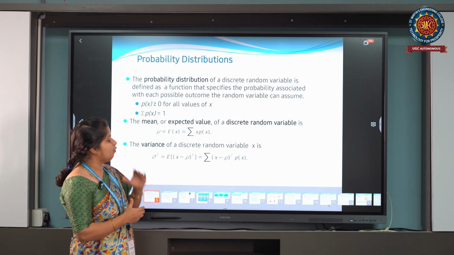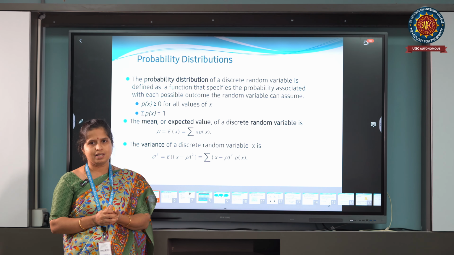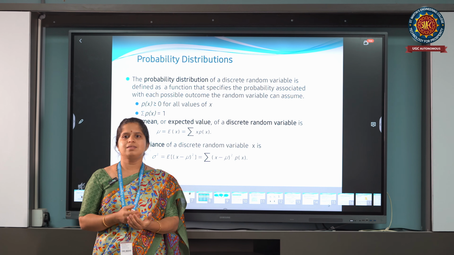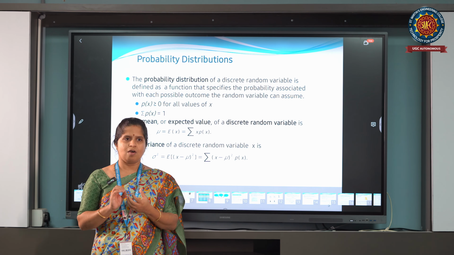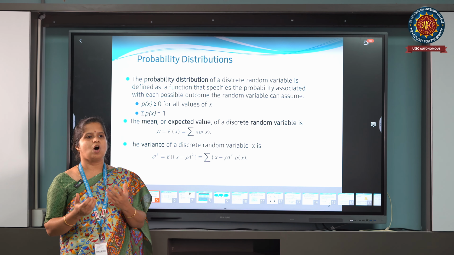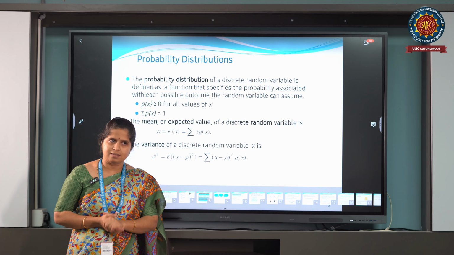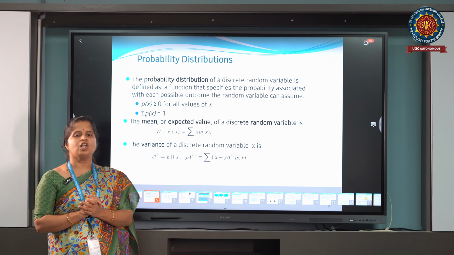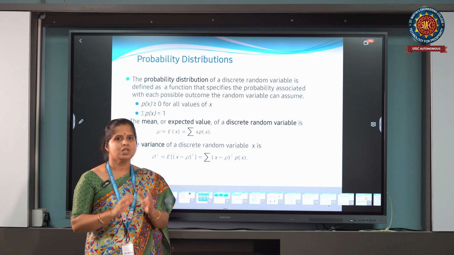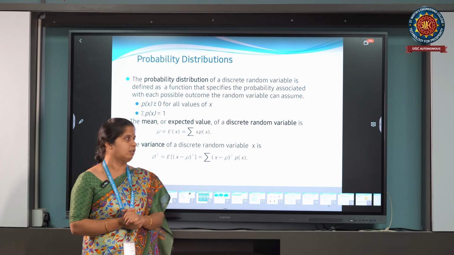So if we want to see the probability, it is always greater than or equal to 0. Why? Probability is the number of outcomes of getting our event divided by the total number of outcomes. So probability of x is greater than or equal to 0. If you take the summation of all probability values, that gives us a total of 1.